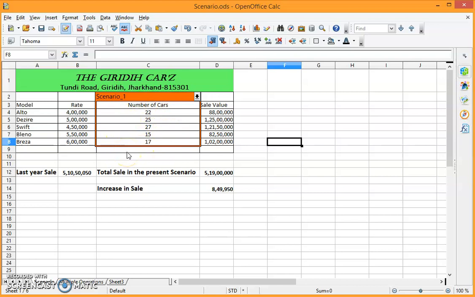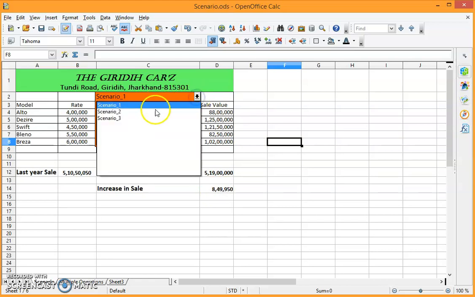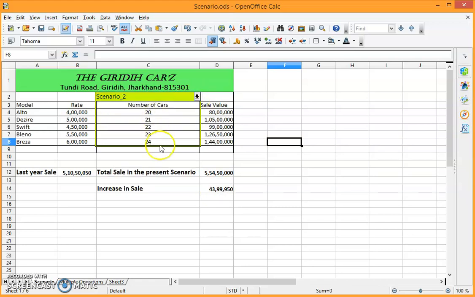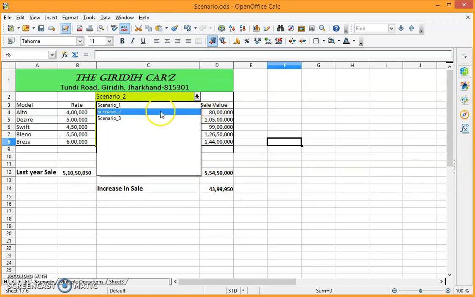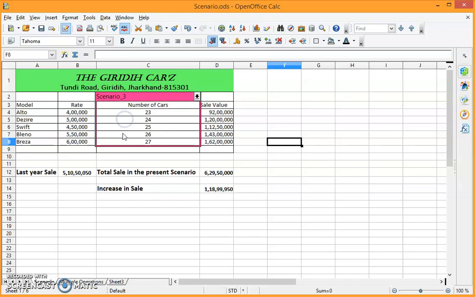Now, what and if, these two terms have been used. What is going to be the increase in sale if the number of cars is this much? As per scenario 2 also, you can again ask the same question. What is going to be the increase in sale if the number of cars are this much? And again, what is going to be the sale as per scenario 3 if the number of cars is this much? And you can see the increase in sale has increased.